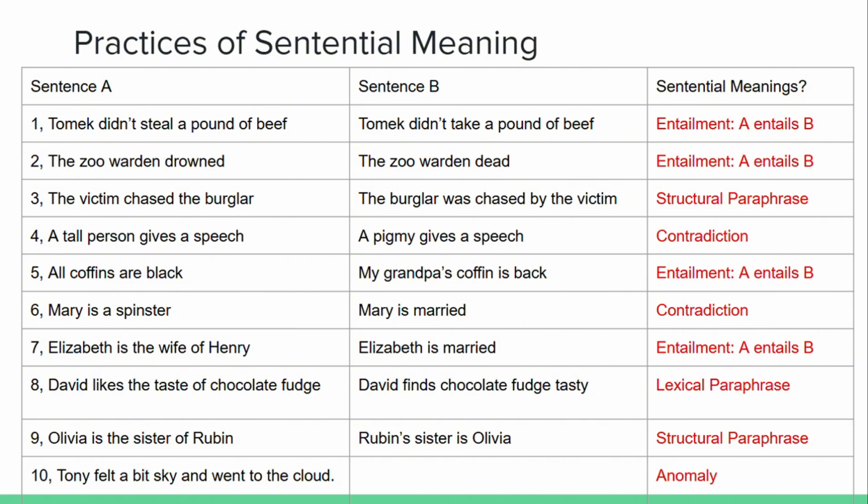So they are structural paraphrase. Let's look at the 10th sentence. Tony felt a bit shy and went to the cloud. So felt, shy, went to cloud. They don't have a conceptual similarity or compatibility with each other. So this sentence doesn't make sense. It is an anomaly.